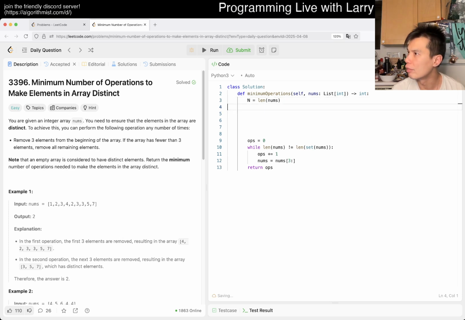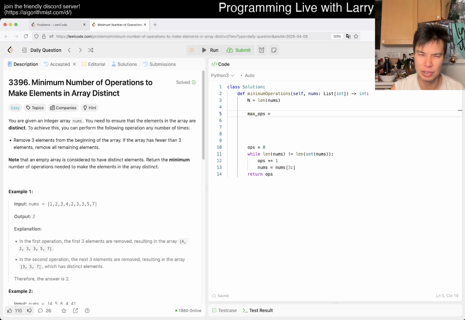How would I want to? And counting is a little bit tricky, but it's not that bad, I think. Basically, the max operations, right? It's going to be, so max ops is going to be equal to n divided by 3, but we will round it up. So we want something like this, right? Want to round it up.